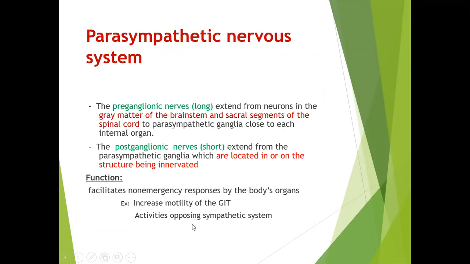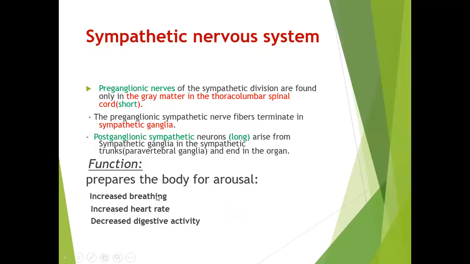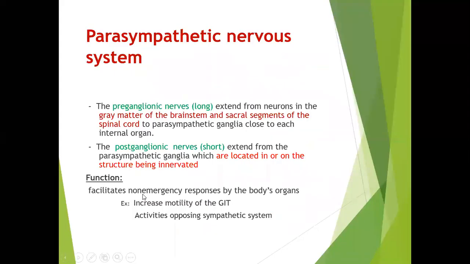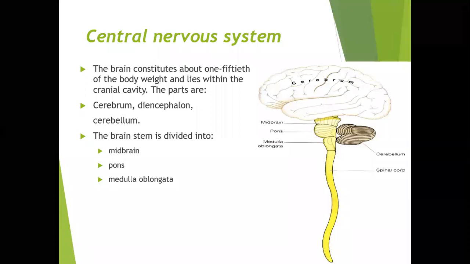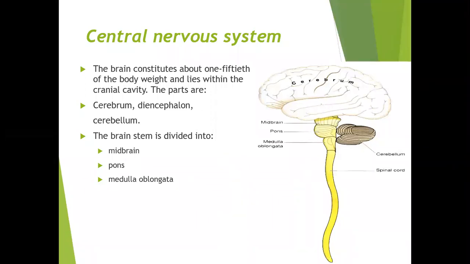So as I said, the activities will be just the opposite of the sympathetic system. They will decrease the heart rate in the parasympathetic. In the sympathetic they increase the heart rate and breathing, but in the parasympathetic, they will decrease the heart rate as well as the breathing activity. There are other functions as well. We will discuss them when we go to the next stage.